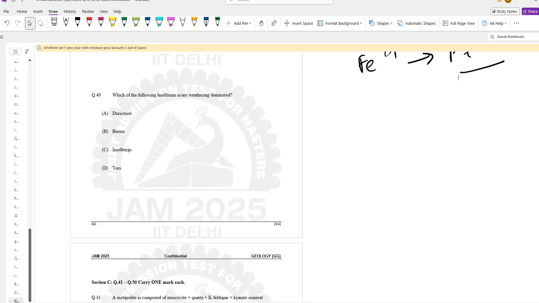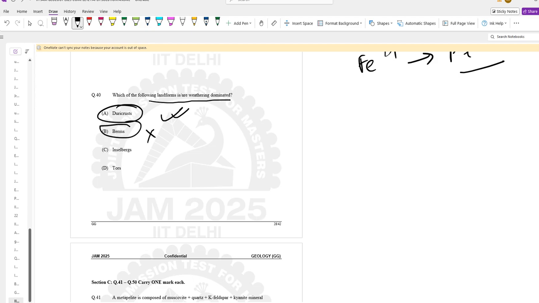Let's go for the next question, that is 40. Which of the following landforms is or are weathering dominated? Pretty interesting. Duricrusts, we can say yes. Duricrust is a hard layer formed near the land surface due to chemical weathering and lateritization. Examples are laterite, calcrete, siderite, this kind of options. And then berms.